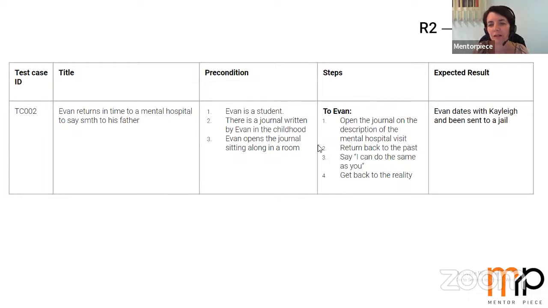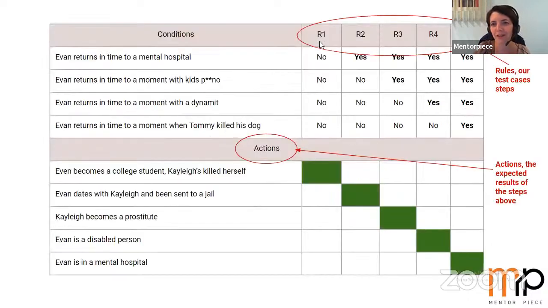Precondition: don't forget that the precondition for rule 2 in our case is rule 1. So this is the precondition action after rule 1. Ivan becomes a college student, Kylie kills herself, because this is the event that makes Ivan able to get back to the past, to his childhood.